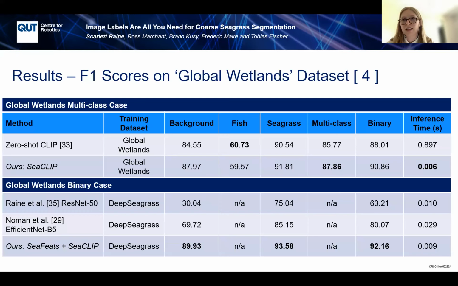For the Global Wetlands multi-class case, we use CLIP to separate and generate pseudo-labels for the seagrass, fish, and background classes. SeaCLIP outperforms zero-shot CLIP by 2%, and it is important to note that it also performs inference significantly faster than zero-shot CLIP. In the binary case, our DeepSeagrass trained approach generalizes across the differences in image characteristics and outperforms both the prior approaches as well as SeaCLIP trained on Global Wetlands.